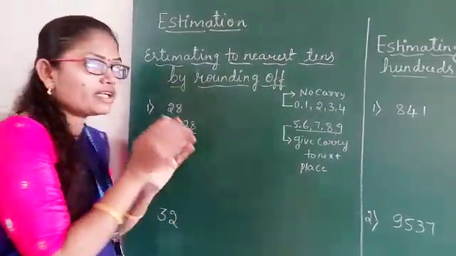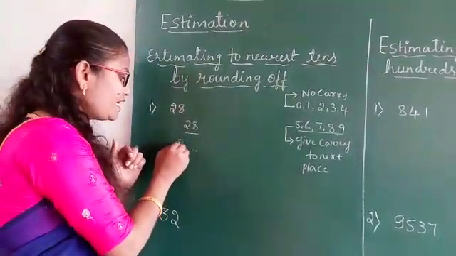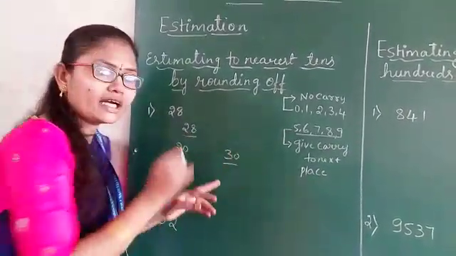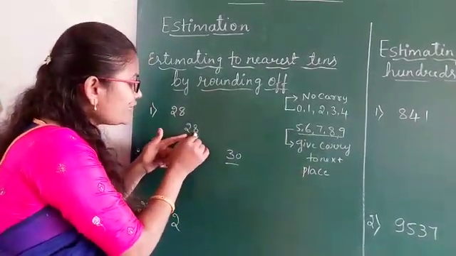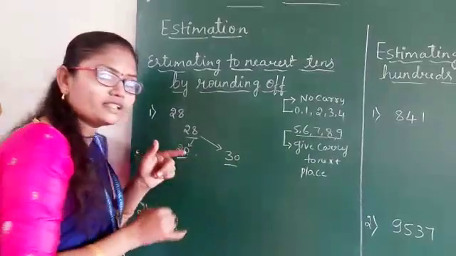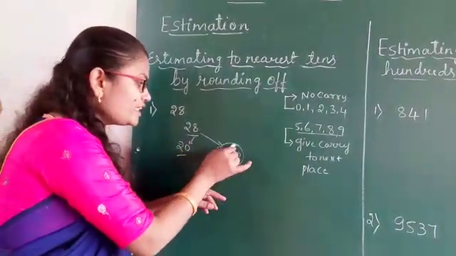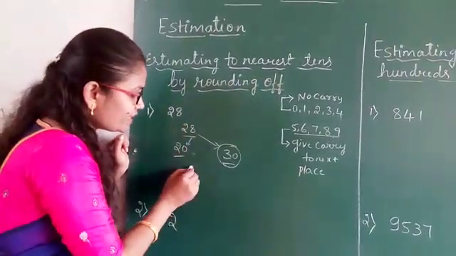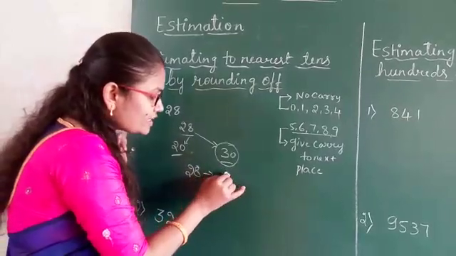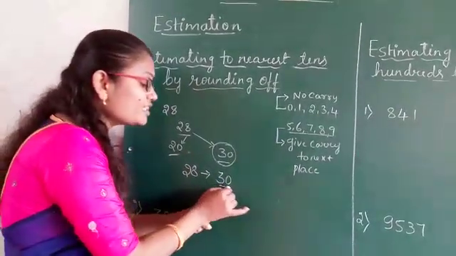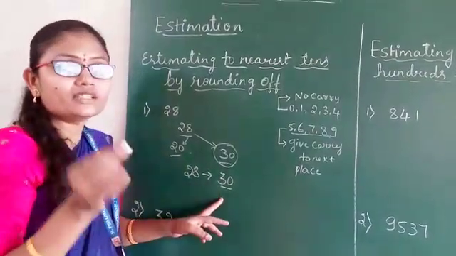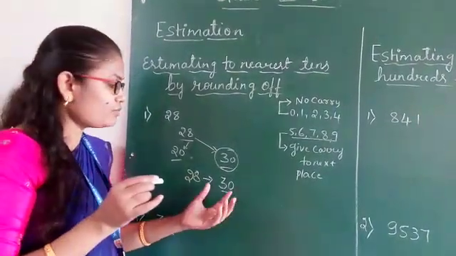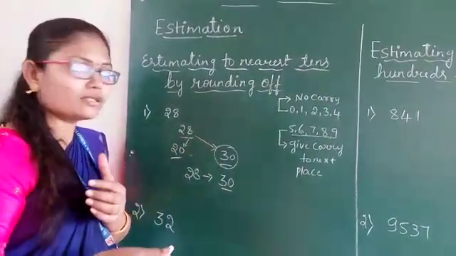You can see that 28 will come between 20 and 30. So for 28, is 30 nearest or is 20 nearest? You can guess 30 is very near to 28. So which is the nearest tens place for 28? We can say that for 28, 30 is the nearest tens place. The same problem we can do by another method also.